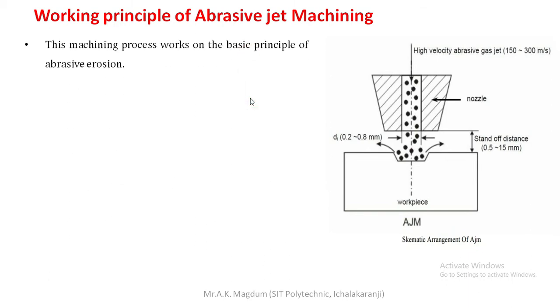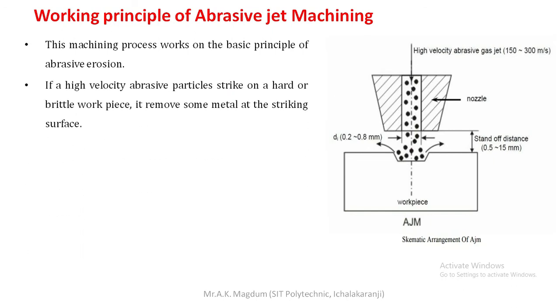First of all, this machining process works on the principle of abrasive erosion. That is a very important thing. The abrasive particles present in this process continuously impinge over the workpiece at high velocity, due to which a certain quantity of workpiece material is definitely removed from that surface. Next, if high velocity abrasive particles strike a hard or brittle workpiece, they remove some metal at the striking surface.